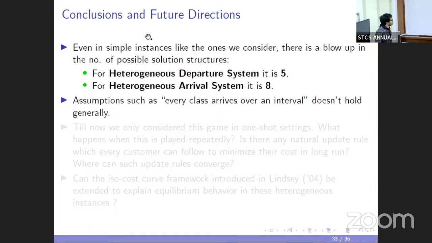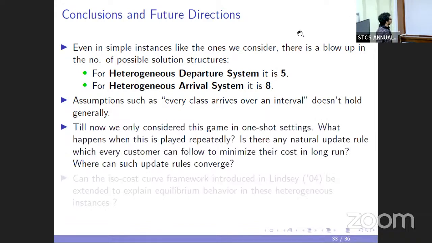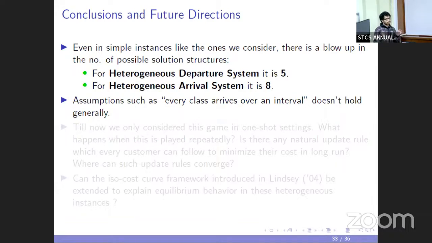Assumptions such as every class arriving over an interval don't hold generally; a class can arrive over a broken interval as well. So even with a bit of heterogeneity in a small network, finding all possible structures of the EAP can be hard.